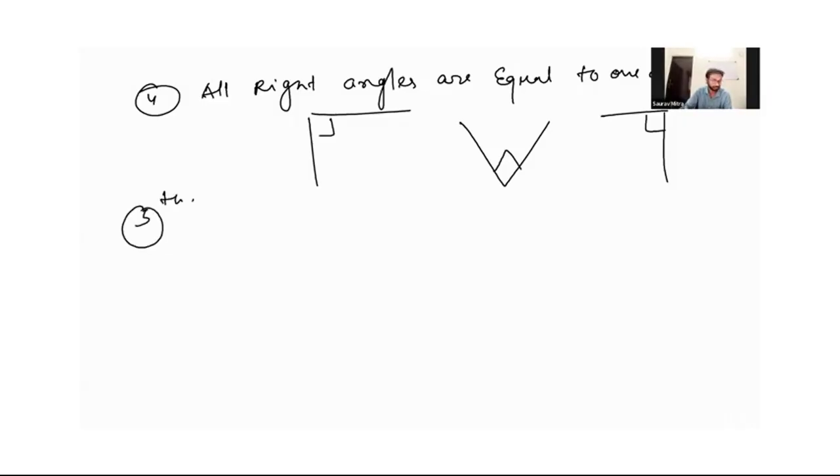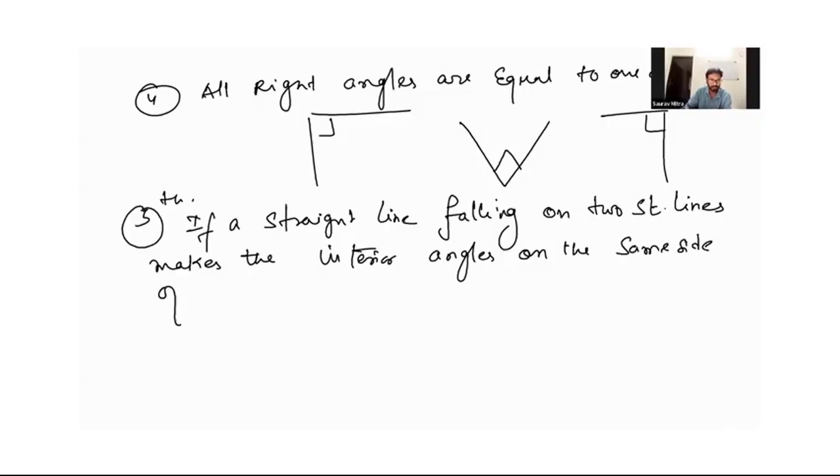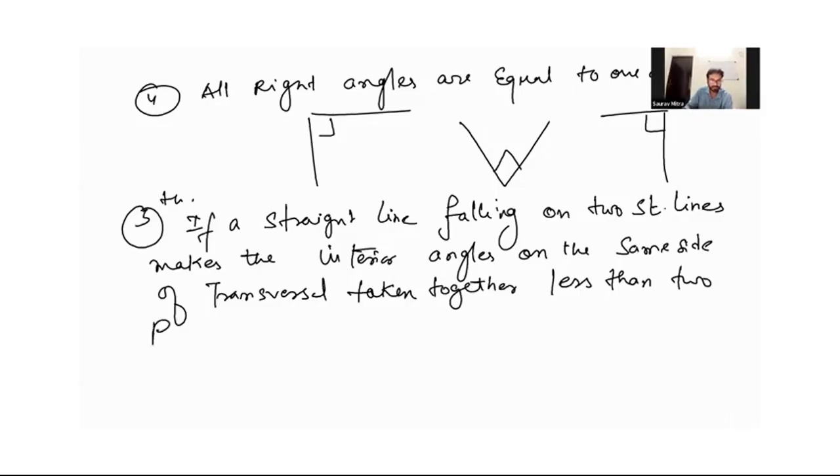Now your fifth postulate is very important. If a straight line falling on two straight lines makes the interior angles on the same side of the transversal taken together less than two right angles, then the two straight lines, if produced indefinitely, meet on that side on which the sum of the angles is less than two right angles.